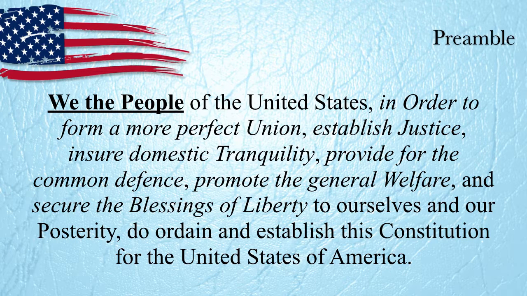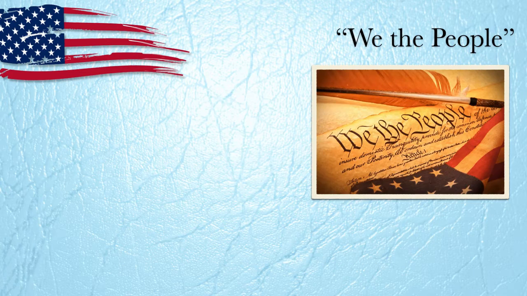We, the people of the United States, in order to form a more perfect union, establish justice, ensure domestic tranquility, provide for the common defense, promote the general welfare, and secure the blessings of liberty to ourselves and our posterity, do ordain and establish this Constitution for the United States of America. We're going to break this apart, but know that the preamble is like an introduction saying everything we're about to say, this is why we're saying this. This is the purpose behind it. This is where we are going and the direction that we're going.